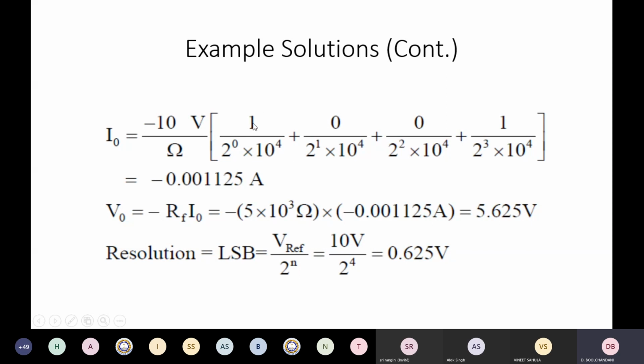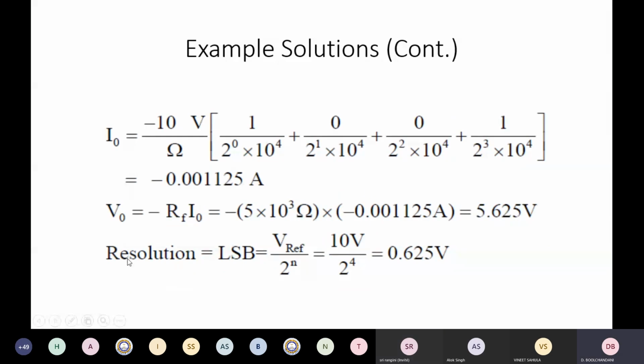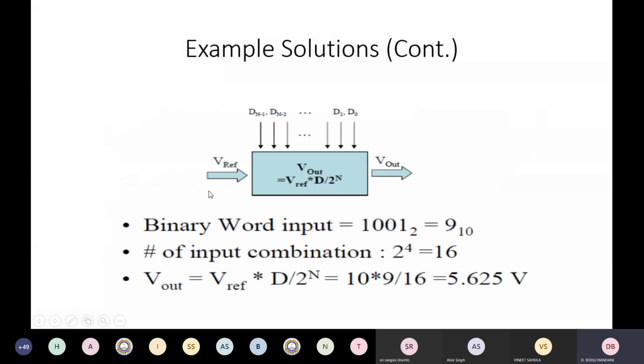So we'll see that the resistance in the first case is 10 kilo ohms only. For the other case, it was grounded. It was grounded in the third case. It is 1 here, and the resistance here is 80 kilo ohms. The current that flows here is 10 over 10k, and here current flows 0 because this is grounded. So we see that the current that flows into the op-amp here